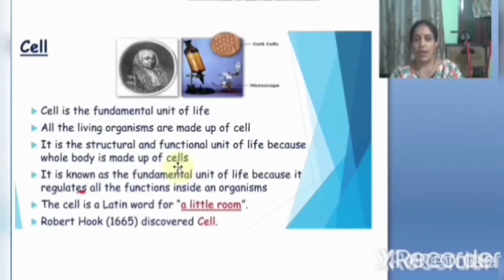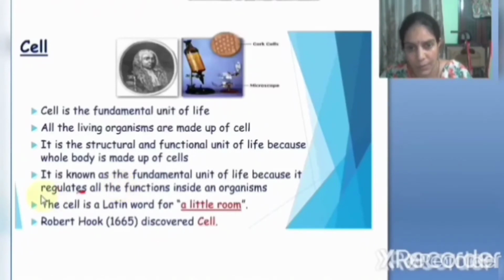It is known as the fundamental unit of life because it regulates all the functions inside the organism. Why cell is called as a fundamental unit of life? What is meant by fundamental? Fundamental means basic. చాలా ఇంపార్టెంట్ అయినదని అర్థం అన్నమాట. Why cell is called as fundamental unit? Because every function in our body is regulated by these cells. Inside an organism, we are doing many functions. All those functions are done successfully because these cells are doing so much work in our body.